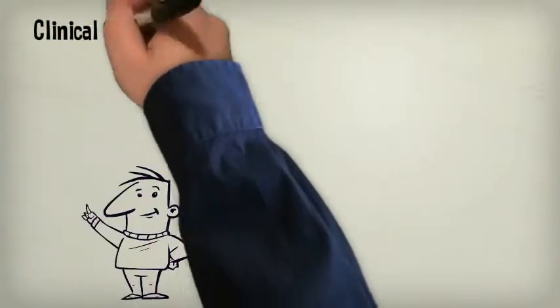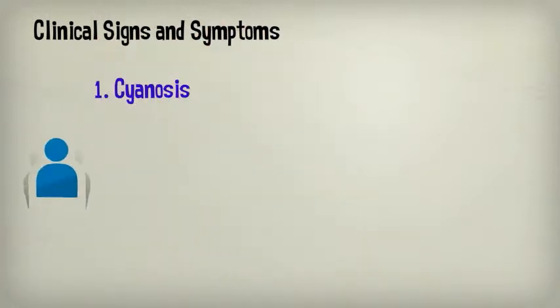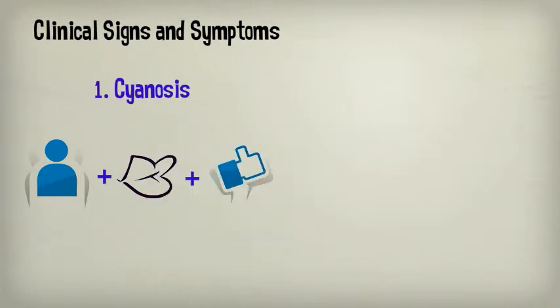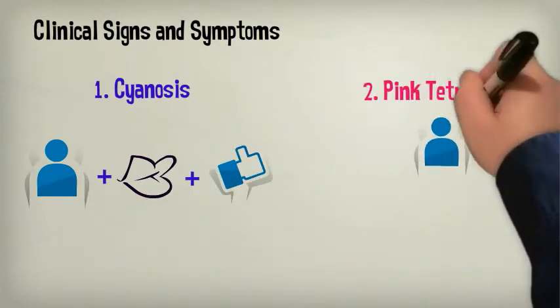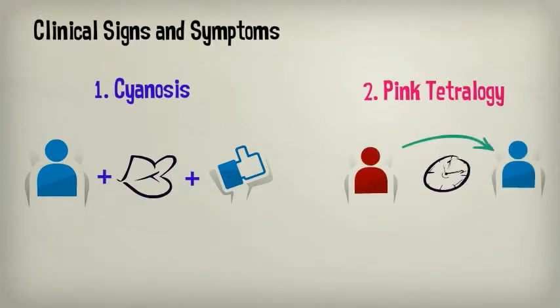What are the signs and symptoms? A significant sign of TOF, more commonly seen at birth, is cyanosis, or a bluish tint to the skin, lips, and fingernails. Those with a mild form, or pink tetralogy, due to a lack of cyanosis, present the signs and symptoms of congestive heart failure, but will become cyanotic over time.